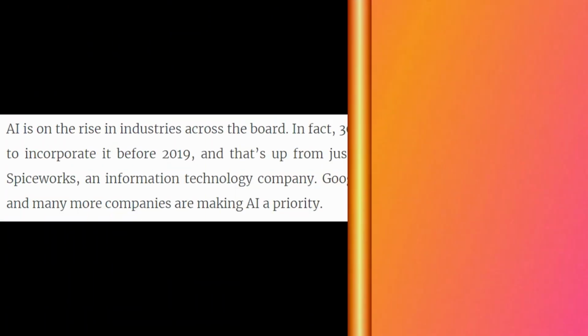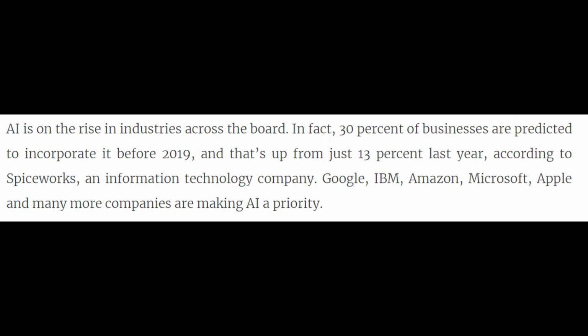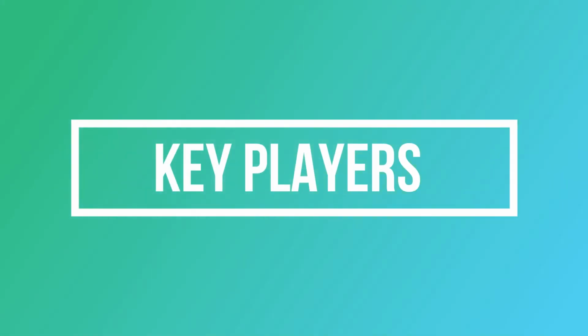AI is on the rise in industries across the board. In fact, 30% of businesses are predicted to incorporate it before 2019, and that's up from just 13% last year, according to Spiceworks, an information technology company. Google, IBM, Amazon, Microsoft, Apple and many more companies are making AI a priority. Next, we are going to see key players of AI, now and in near future.